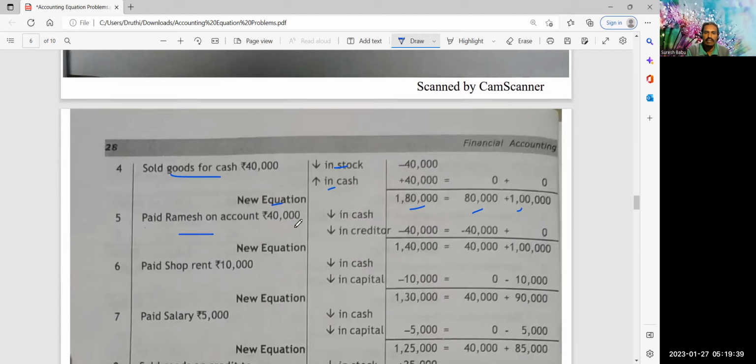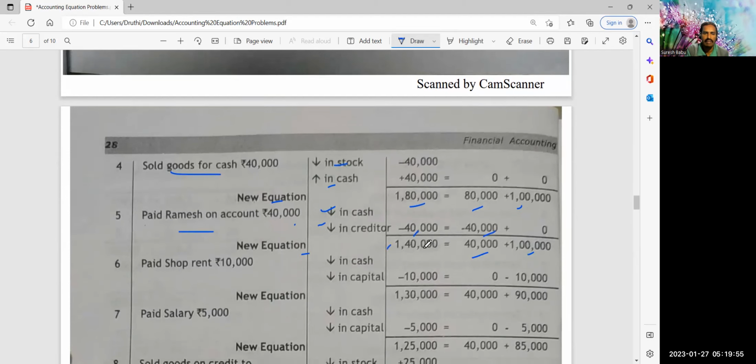Paid Ramesh on account 40,000, cash decreases 40,000 and creditors also decrease, minus 40,000, minus 40,000. So now you have the new equation, 1 lakh 40,000 assets, 40,000 and 1 lakh rupees liabilities plus capital.